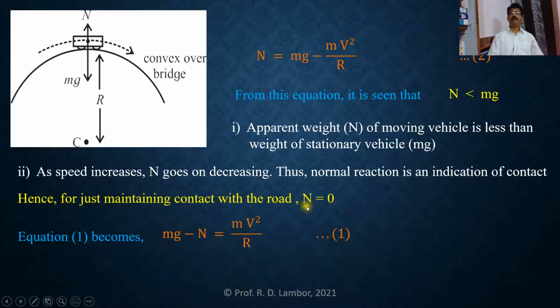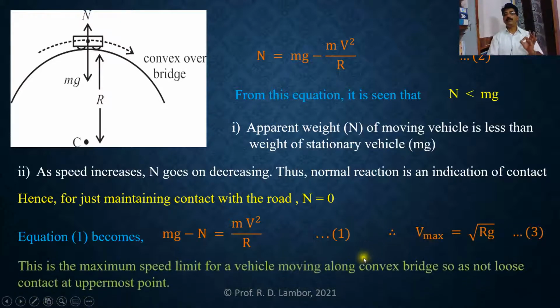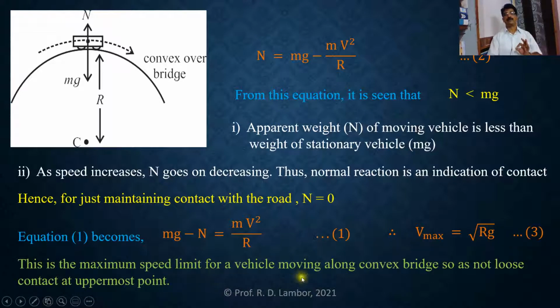And in this equation, if you substitute N equal to 0, then m and m will get cancelled from both sides. And from that, we will get v square equal to rg. And if we take the square root on both sides, we will get v equal to root rg. Instead of writing v, we can write v max equal to root rg. What is that v max? So this is the maximum speed limit for a vehicle moving along a convex bridge, so as not to lose contact at